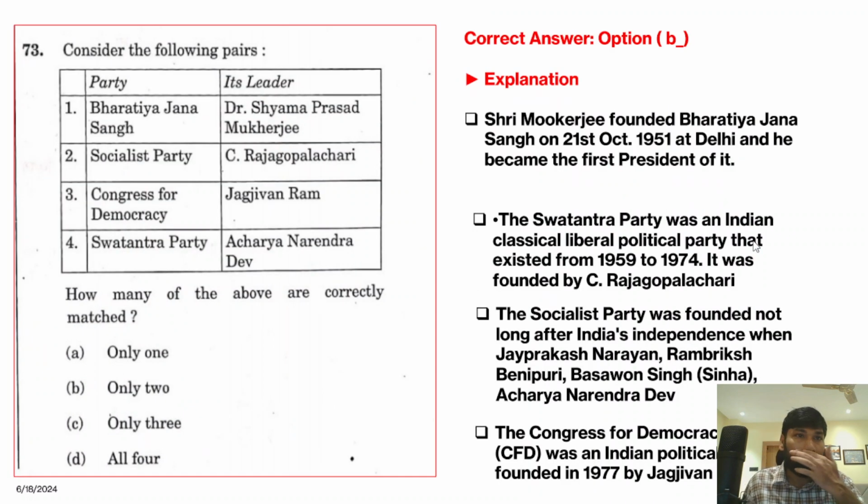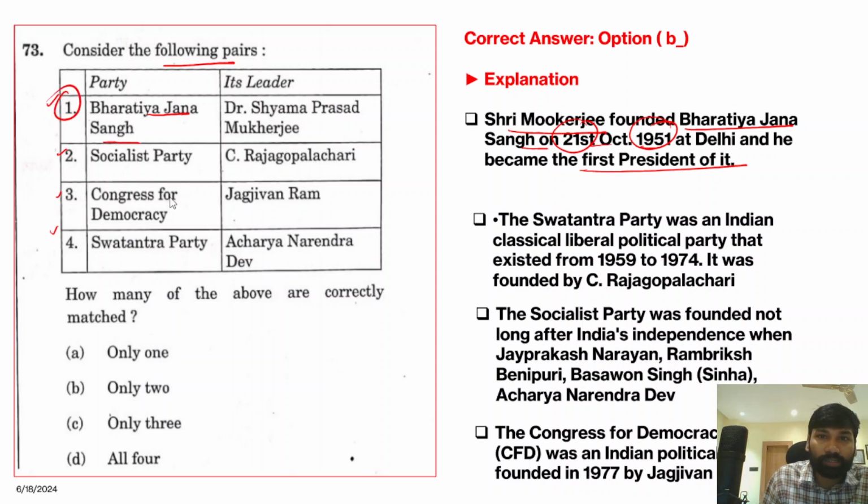So next question. So consider the following pairs. It is from modern Indian history. So a number of political parties were given. So you have to choose the leader which is associated with this particular political party, or the person who established this particular political party. Now, Bharatiya Janasangh, Dr. Shyama Prasad Mukherjee. So Shyama Prasad Mukherjee founded Bharatiya Janasangh on 21st October 1951 in Delhi, and he became the first president of it. So therefore, this is absolutely a correct statement.